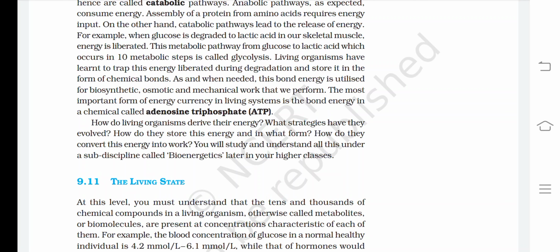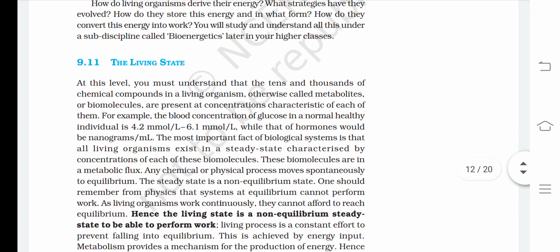How do living organisms derive their energy? What strategies have they evolved? How do they store this energy and in what form? How do they convert this energy into work? You will study and understand all this under a sub-discipline called bioenergetics later in your higher classes. The living state.